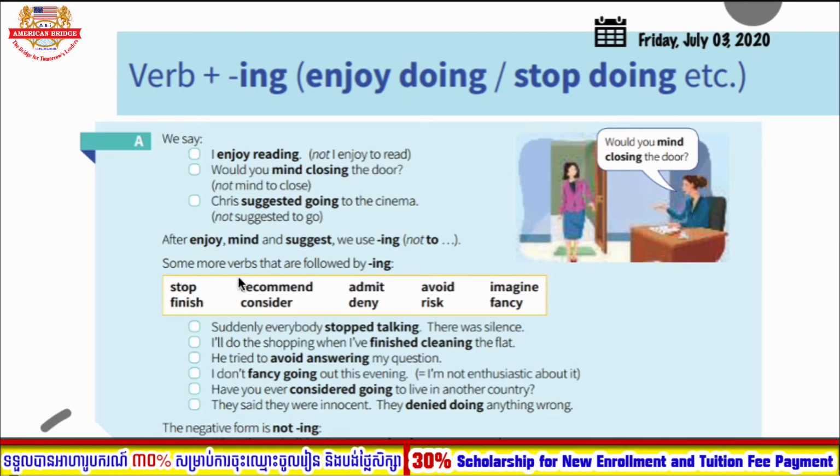So some more verbs that are followed by the ing form. I hope you notice this. We have the words stop, finish, recommend, consider, admit, deny, avoid, wish, imagine, and fancy. Those verbs are used with the gerund. So you fancy doing something, you imagine doing something, avoid doing something. So those are the verbs that we use with